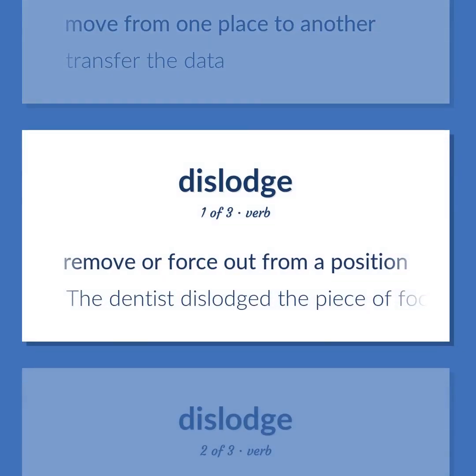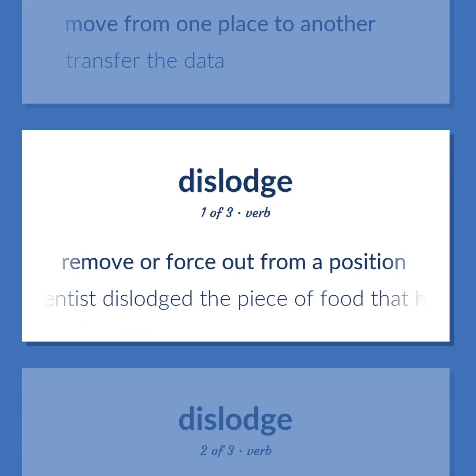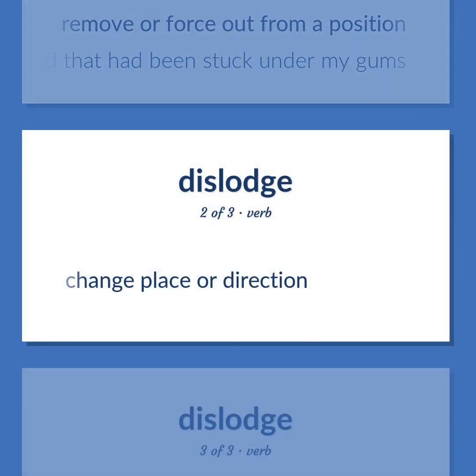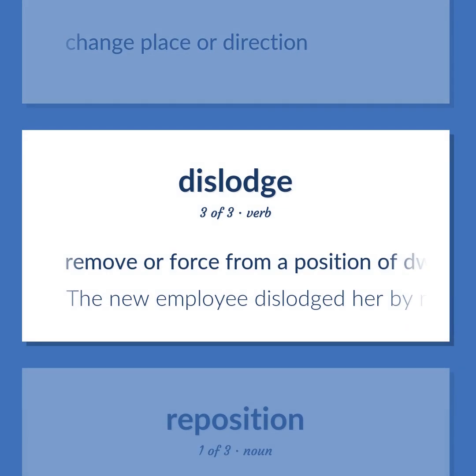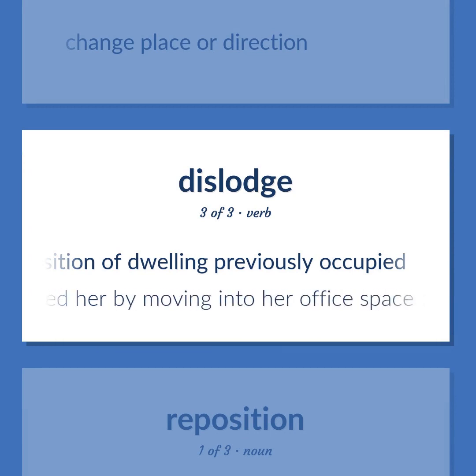Remove or force out from a position. The dentist dislodged the piece of food that had been stuck under my gums. Change place or direction. Remove or force from a position of dwelling previously occupied. The new employee dislodged her by moving into her office space.